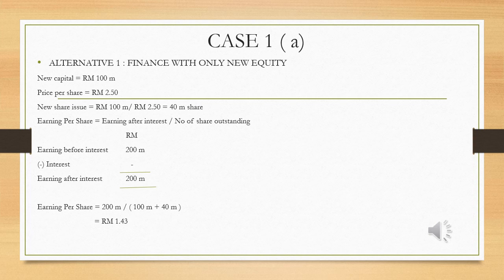My name is Alif Izzuddin bin Bahagia. I will explain about case 1 question A, which is to calculate the earning per share for each alternative.